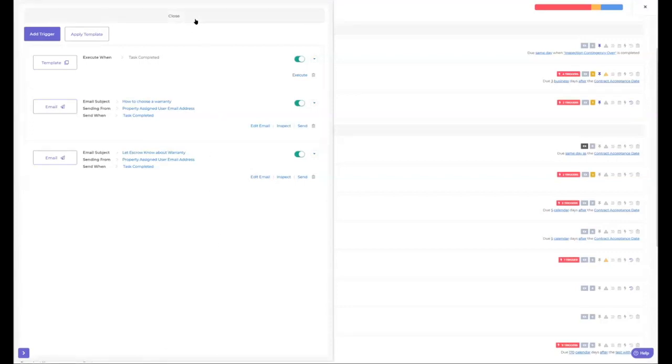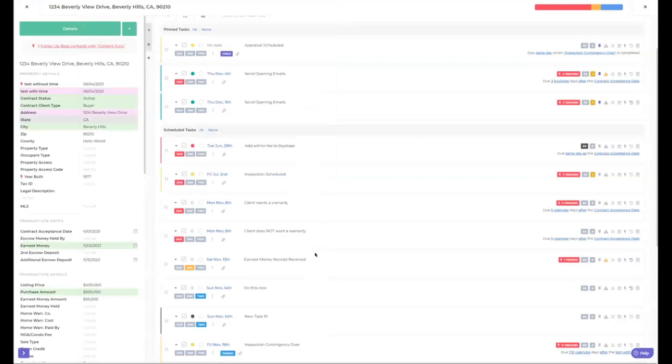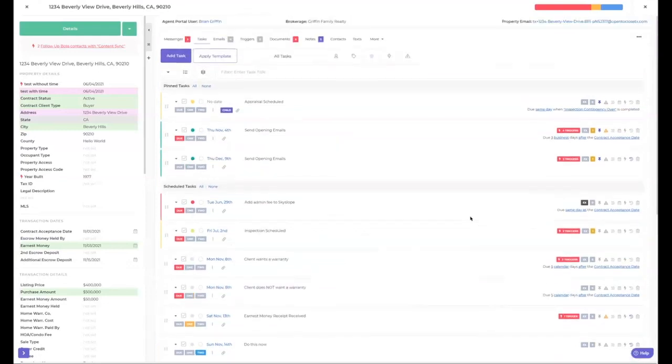So here we go. These decision points you can really make for anything where it comes to a point where your TC has to make a decision on which way they want to go with this file. This is a good way to do it, but you do have to train them. The one that they don't do, don't click off of this if they don't want a warranty, because it's going to trigger all those things to happen. You're going to want to delete it. So, okay, those decision points.